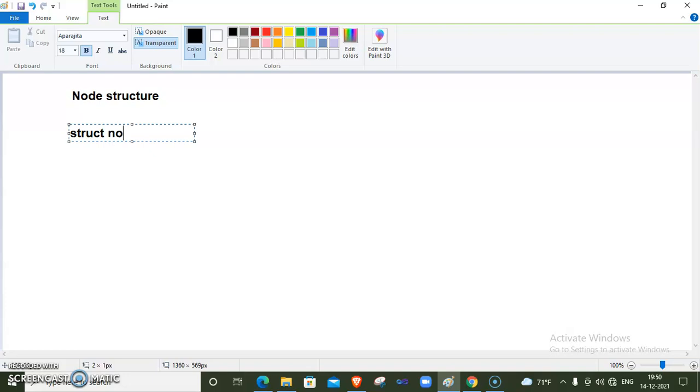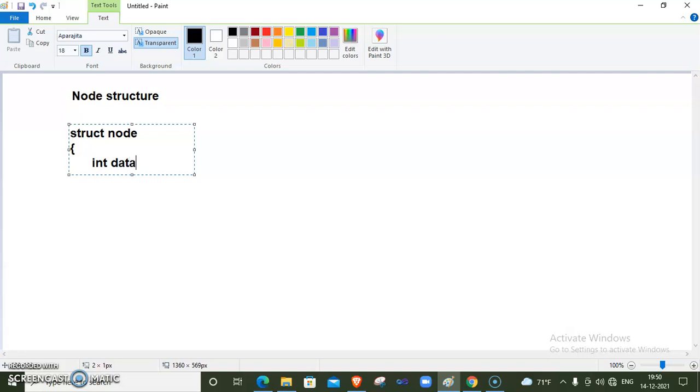So here I am using struct node, and for every single node we know there is one data part and one pointer. The next part is the pointer where we store the address of the next element or next node. The first part is the data; if we want to store integer elements, then we need to declare integer data here.